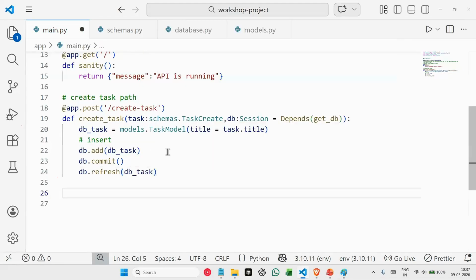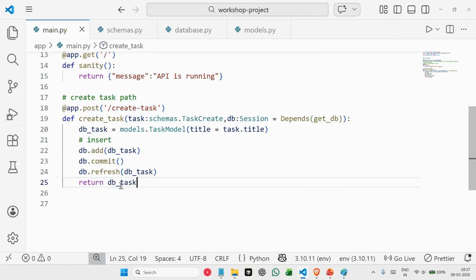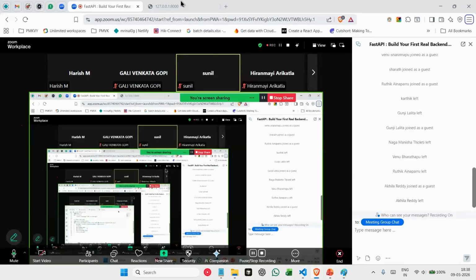Okay, and from this request, when we are receiving a task, we are simply sending that task as a response. So we'll say return db task, whatever task we just added, we are simply sending the task back as a response. Now let's open this URL. Let's open this FastAPI application.